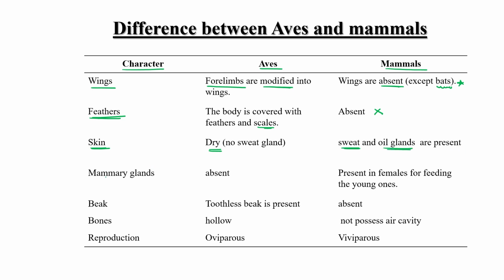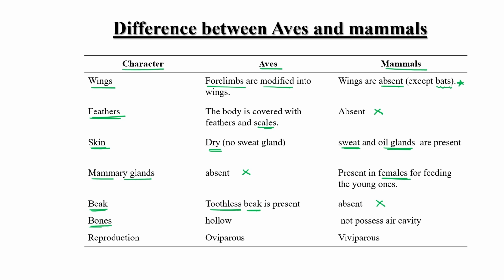Okay, mammary glands. This is a unique feature present only in female mammals. Mammary glands are present in females for feeding the young ones, while they are absent in Aves. Clear? Next is beak. A toothless beak is present in Aves. There is no tooth, while a beak is not present in mammals.